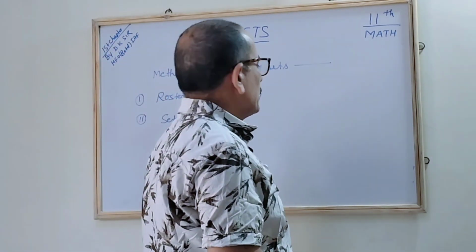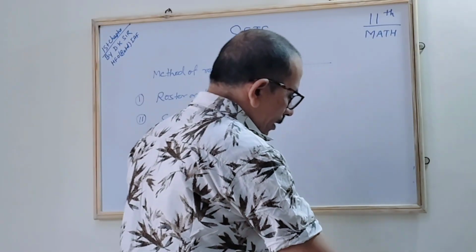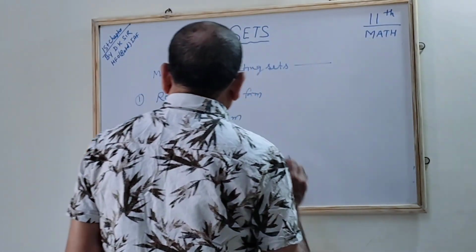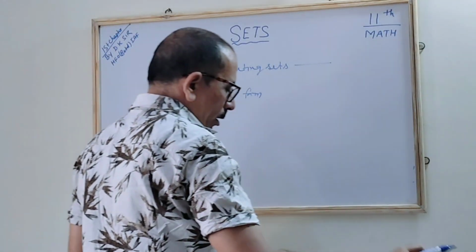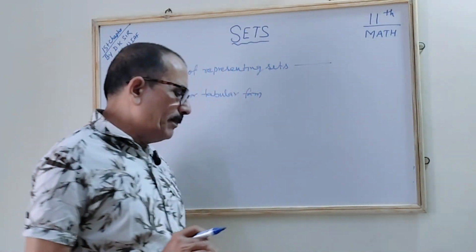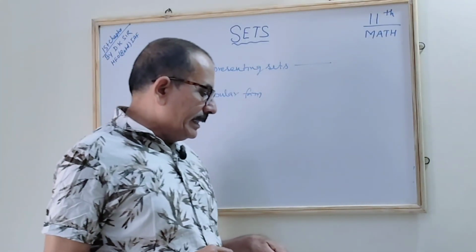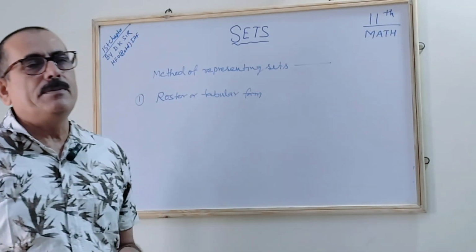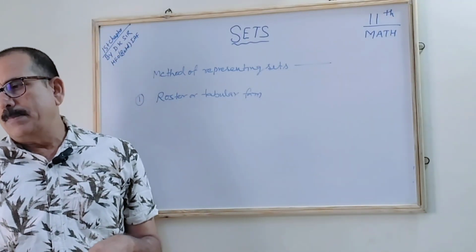First we will explain the roster or tabular form. What is that? In this form of representing the set, it is described by listing the elements. We write all the elements in between curly brackets.